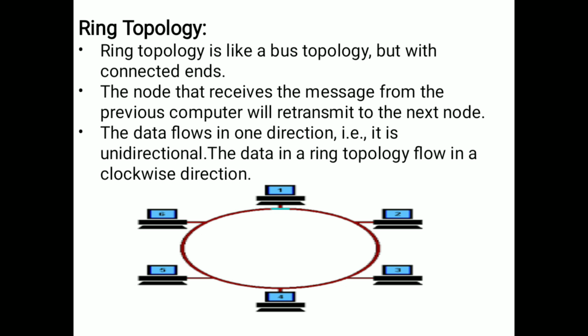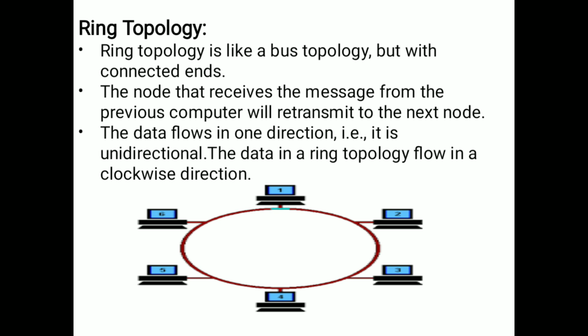At the same time the second system also wants to send data to the fifth system, so the second system should receive data from the first system, and then send the data to the third system.